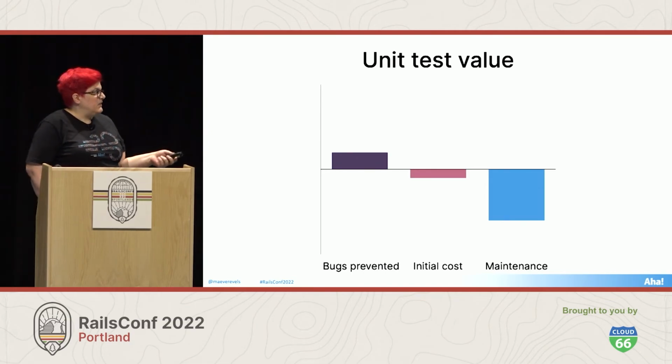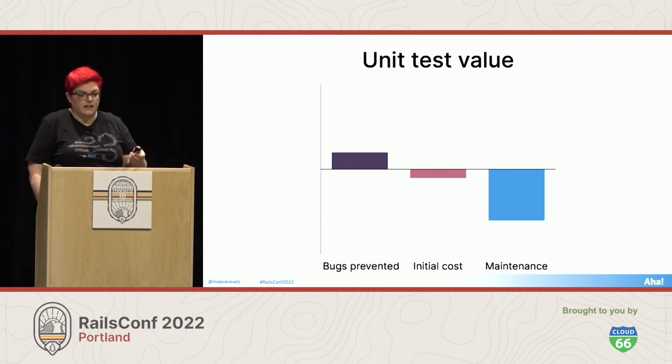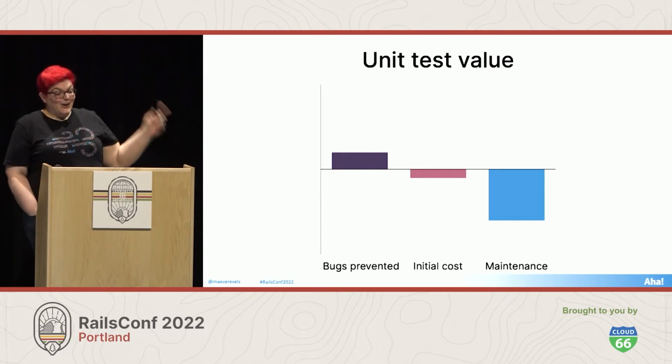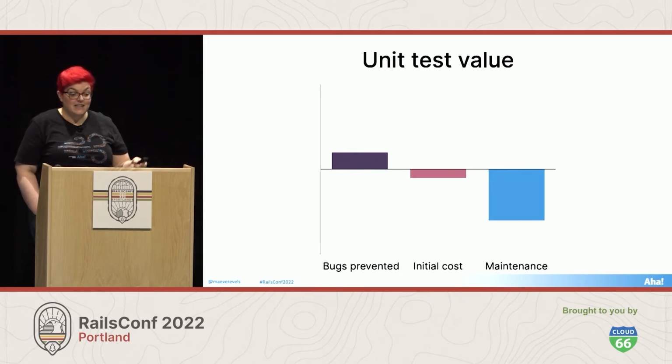So low value doesn't mean no value. Unit tests are really cheap to set up, and at first they do catch some regressions. And so it's a very low-cost way to validate your design as you write new code. That's why I write unit tests every day. I know I said this talk was for people who dislike testing, but I lied. I write tests first. But long-term, the costs of unit tests can slowly come to dominate the benefits.